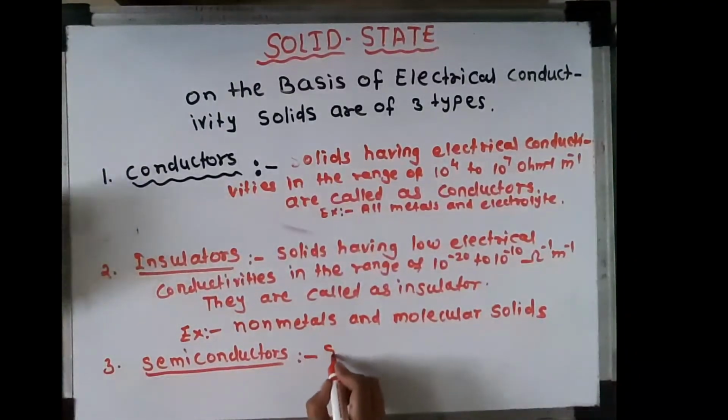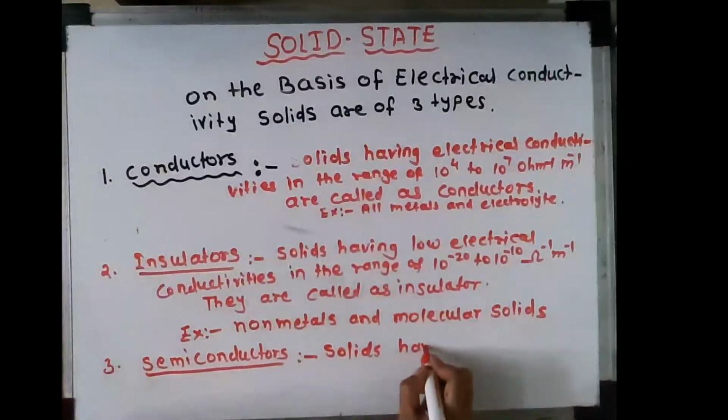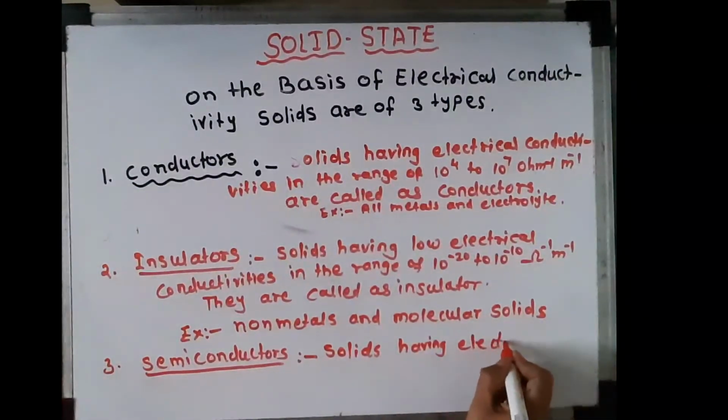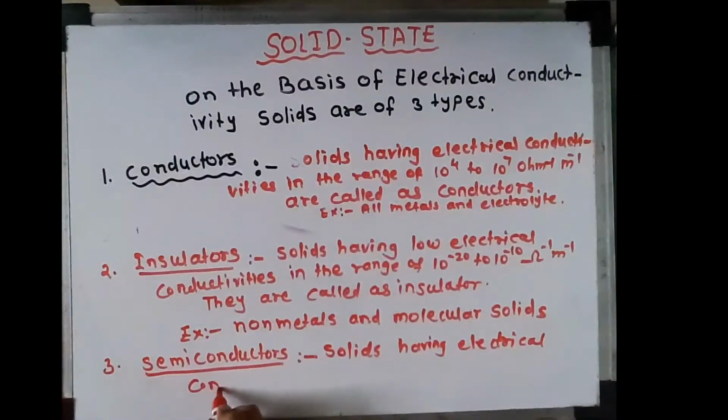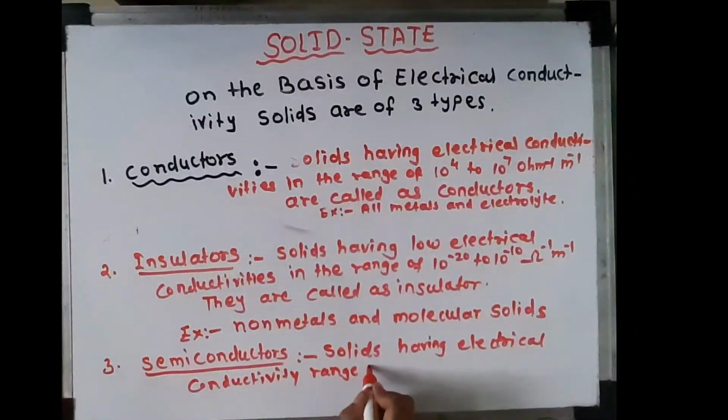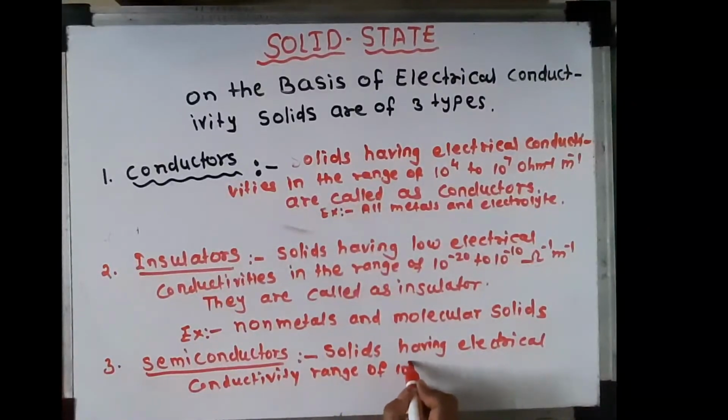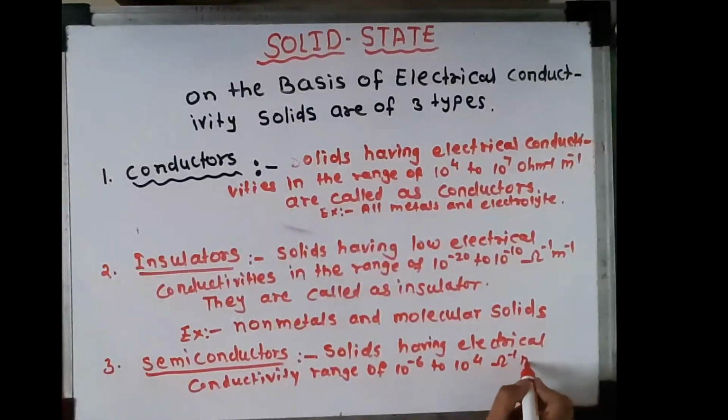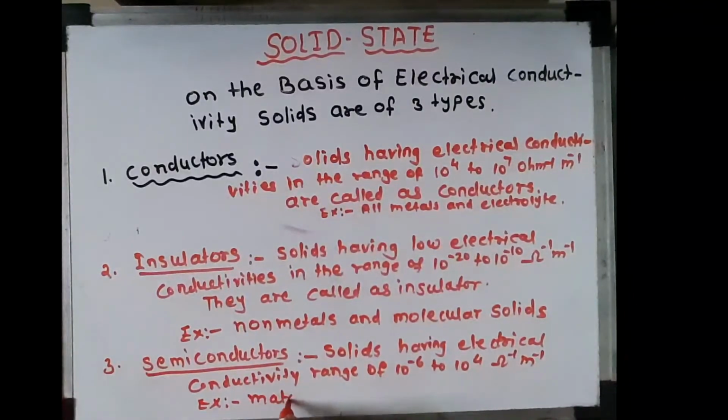Solids having electrical conductivity range of 10 raised to minus 6 to 10 raised to 4 per ohm per meter are called semiconductors, and examples are metalloids, like silicon and germanium.